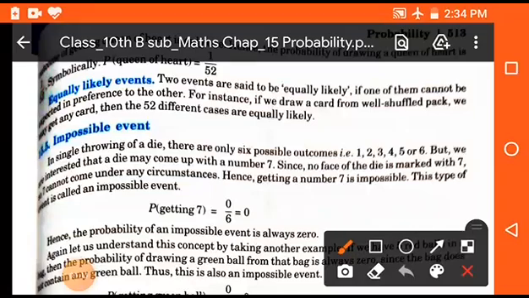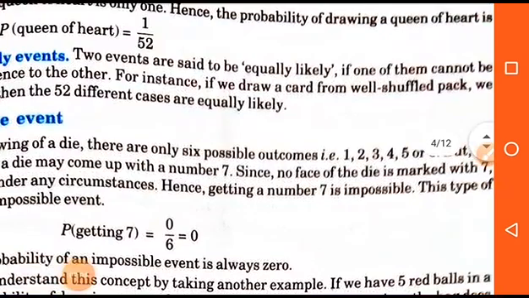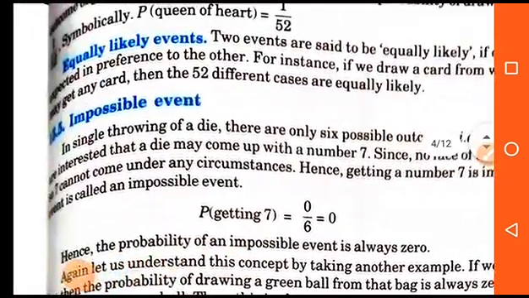Now, some definitions are here. Equally likely event. Two events are said to be equally likely if one of them cannot be affected in preference to each other. For instance, if we draw a card from a well shuffled pack, we may get any card, then the 52 different cards are equally likely. It means that in the bunch of 52 cards, each card has an equal chance. That means if you draw any card, then its probability will be the same.